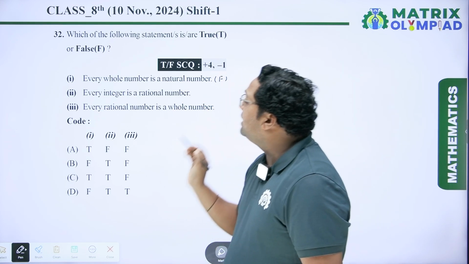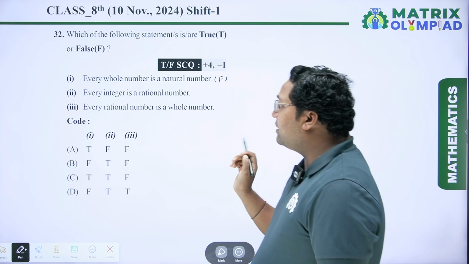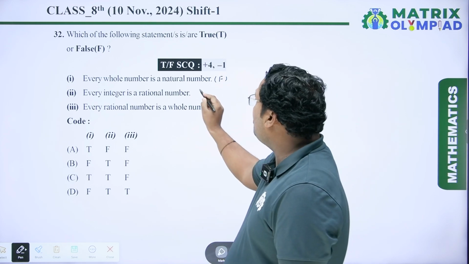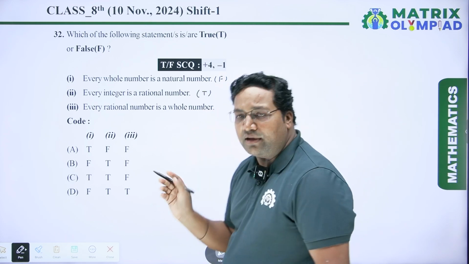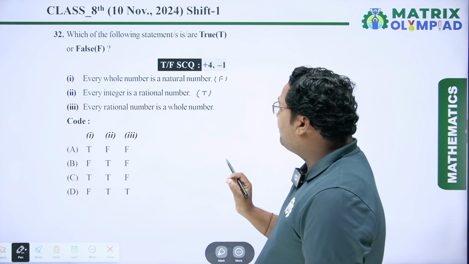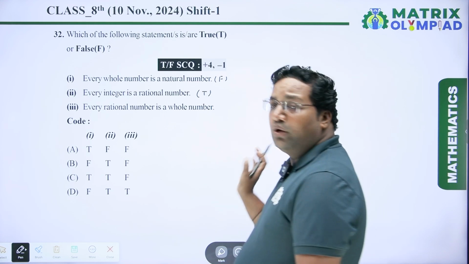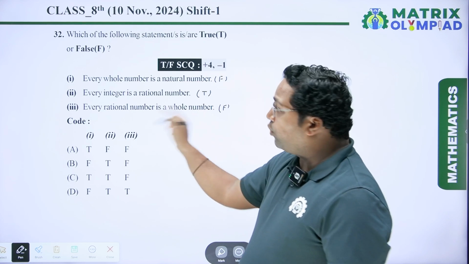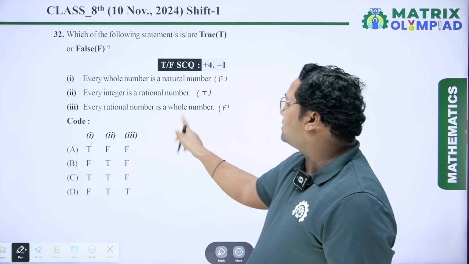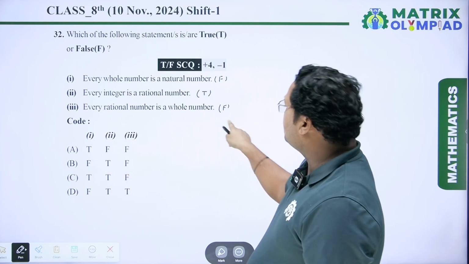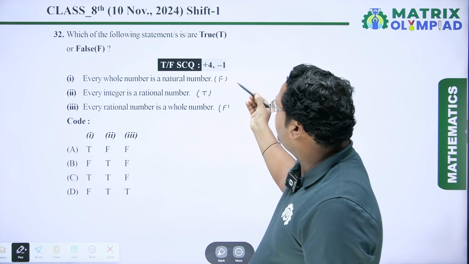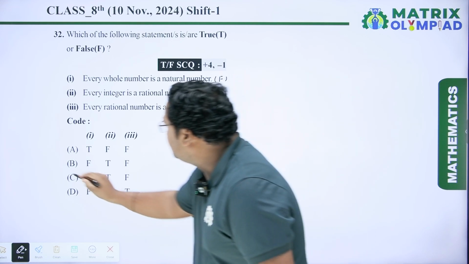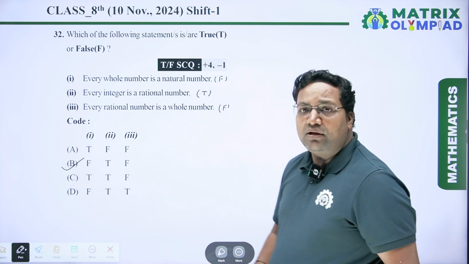The next statement is: every integer is a rational number. Yes, it is true. Next: every rational number is a whole number. It is a false statement, but the reverse is true. Every whole number is a rational number, but every rational number is not a whole number. So it is a false statement. So the correct option is FTF, which is option B. So option B will be the correct answer.